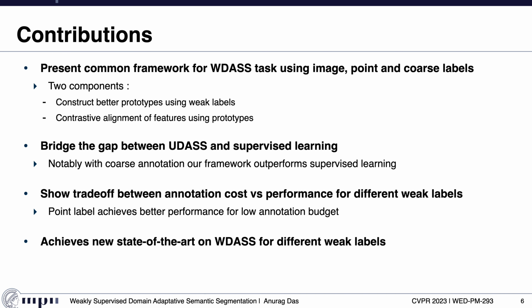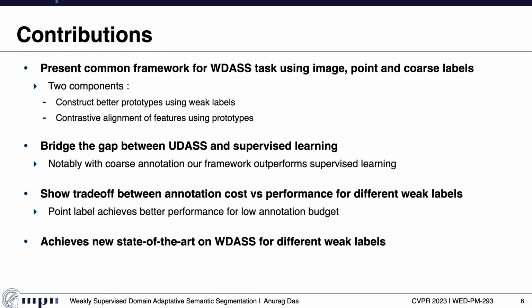We provide the following contributions for this work. First, we provide a common framework for WDASS tasks for different weak labels, namely image label, point label, and coarse labels. Our framework is mainly divided into two components, where we first aim to construct better prototypes using weak labels, and second, we perform alignment of features using the constructed prototypes.